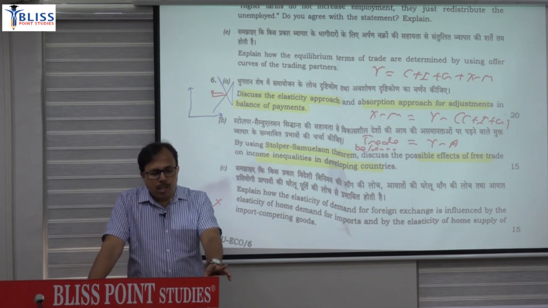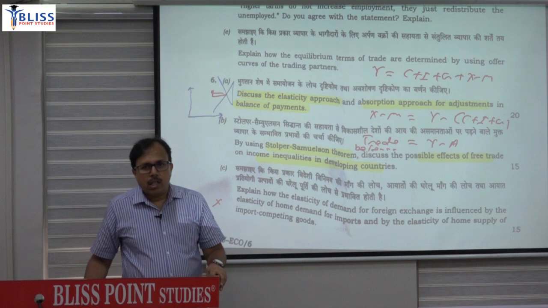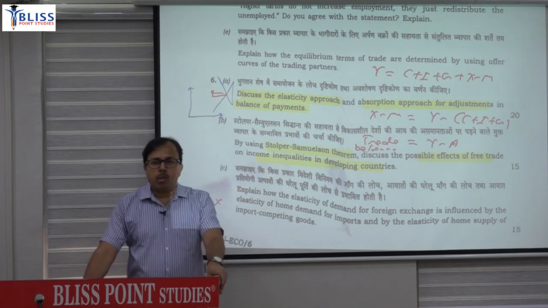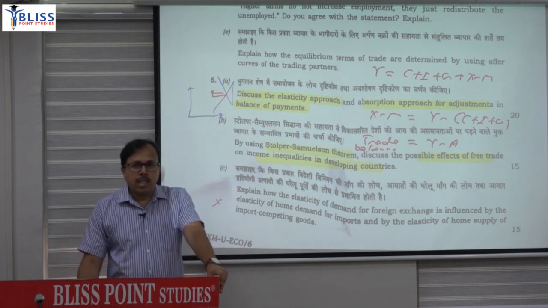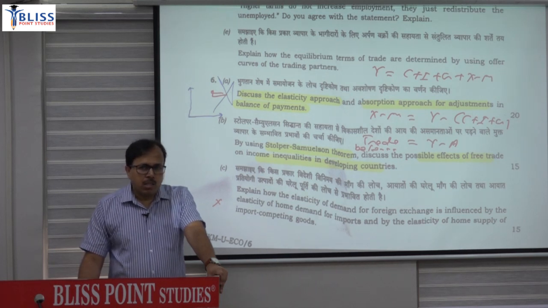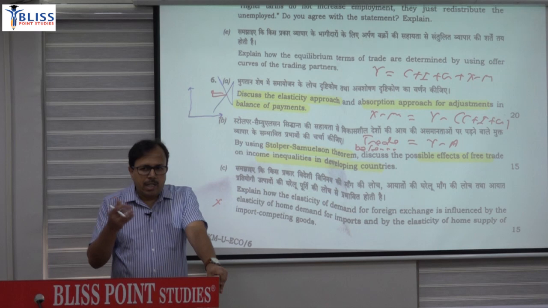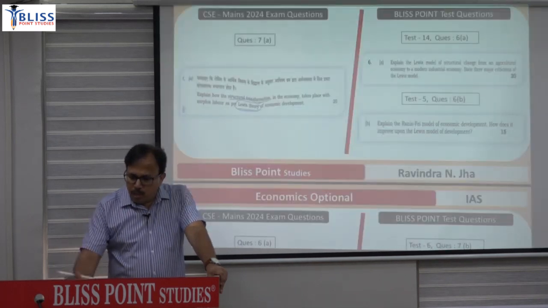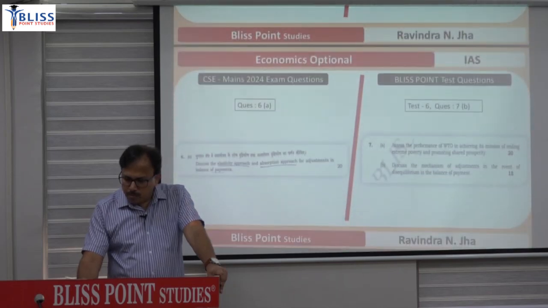So if the demand for import is inelastic, then demand for foreign currency is also inelastic. Suppose we are importing oil, it is inelastic. So the demand for the dollar will also become inelastic. In that way you have to relate and then build up on that. So you had to add this part in it. Then